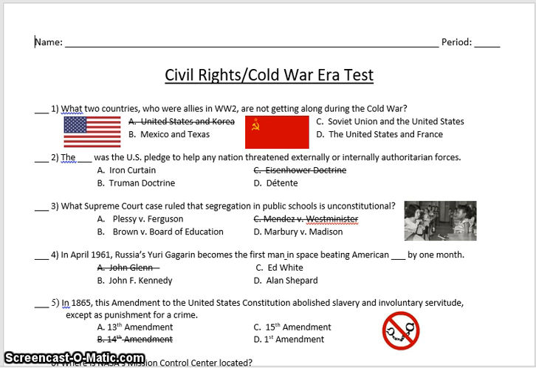B. Mexico and Texas. C. Soviet Union and the United States. Or D. The United States and France.